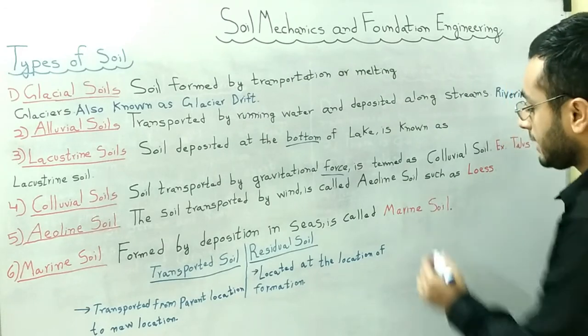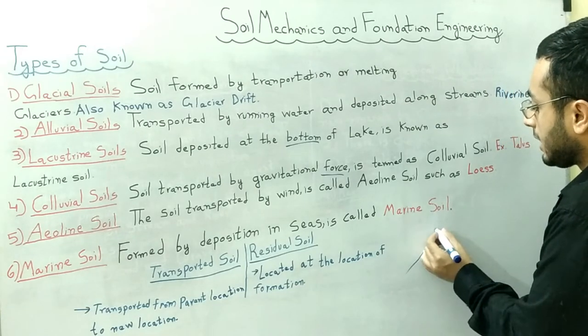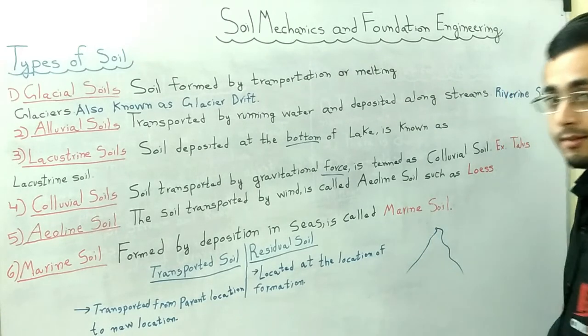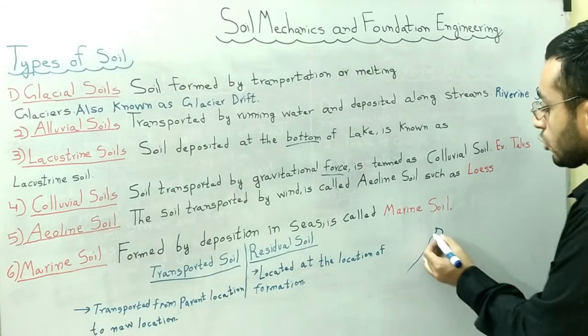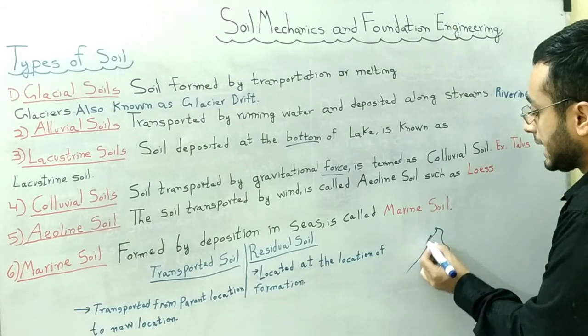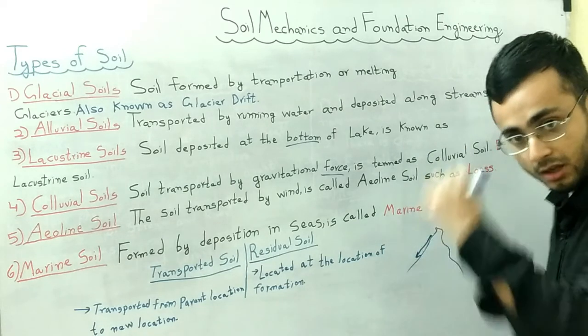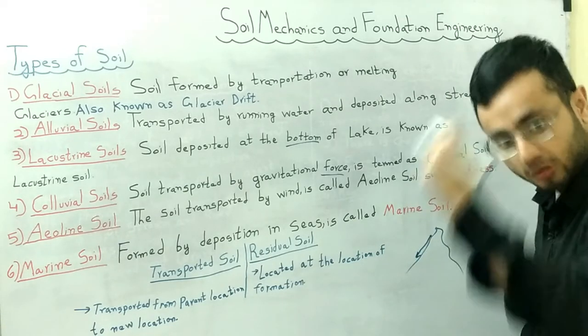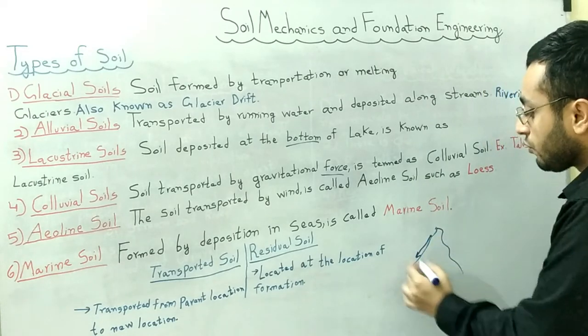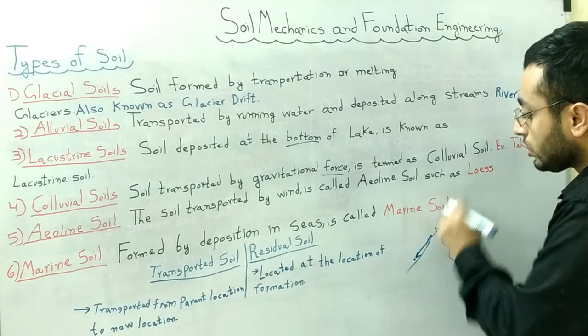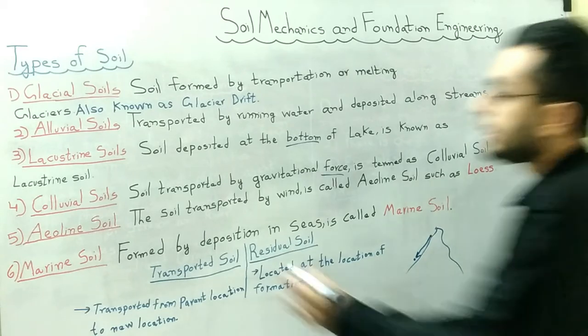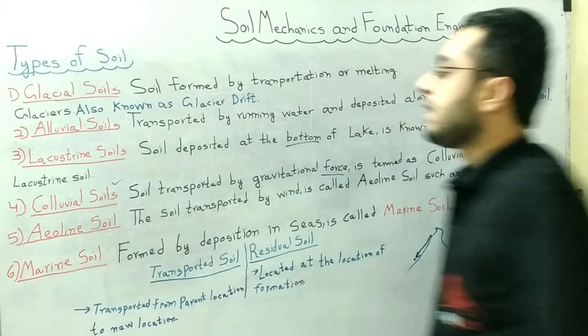How can we explain that? Let's suppose there is a hill or a mountainous surface, and from here our soil particles are transported and fall down. So basically there is a fall due to the gravitational force. So the soil formed due to this gravitational fall will be known as colluvial soil.